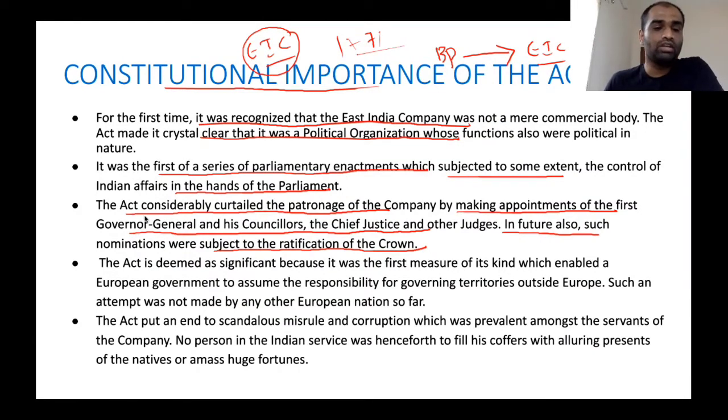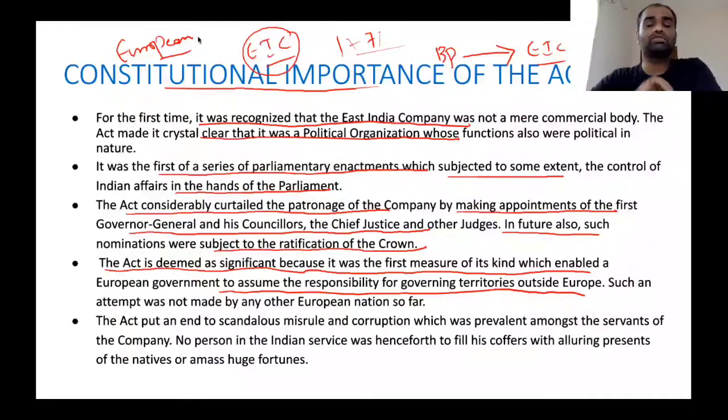So in a way, the British Parliament is trying to exert their control on the affairs of the English East India Company. The Act is also deemed significant because it was the first measure which enabled a European government to assume responsibility for governing territories outside of Europe. So a prelims question can be asked on this fact: which is the first country to govern political functions in countries outside of Europe? The answer is UK. Clear?